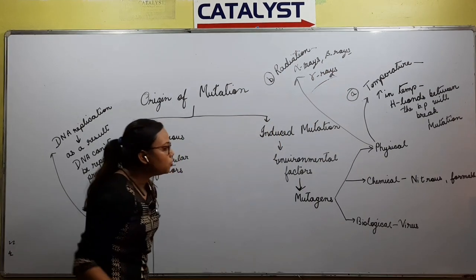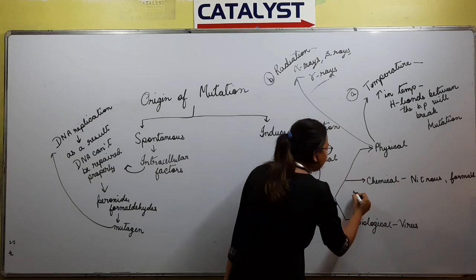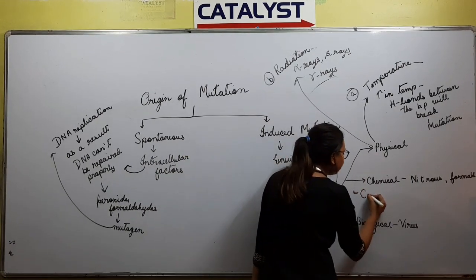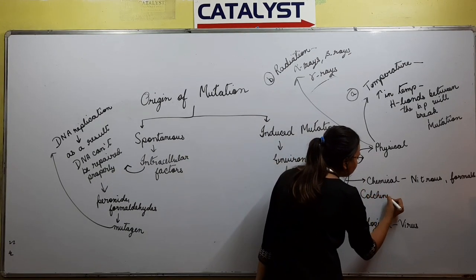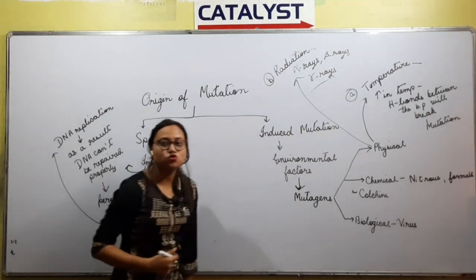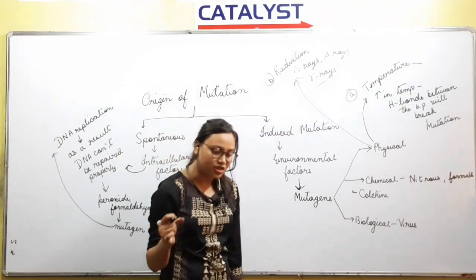Under chemical you can give an example. For example, colchicine is used to treat the plants so that polyploidy can be induced.